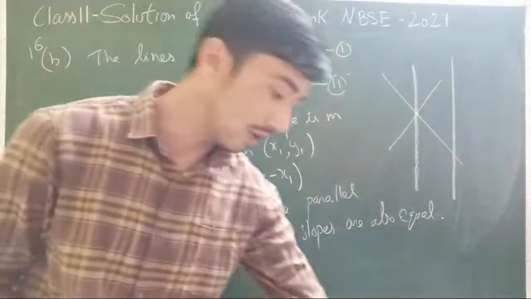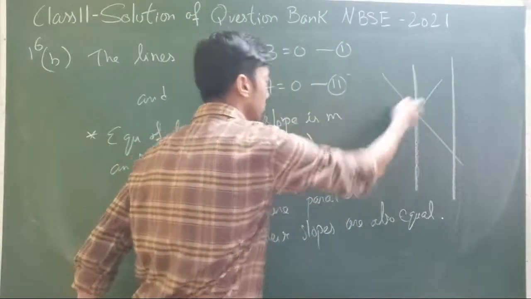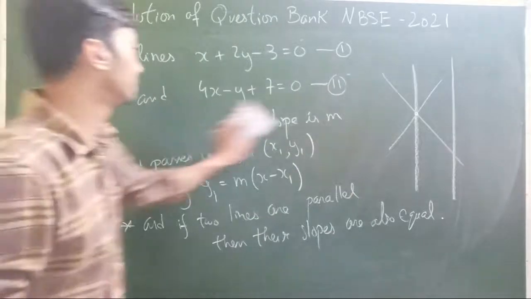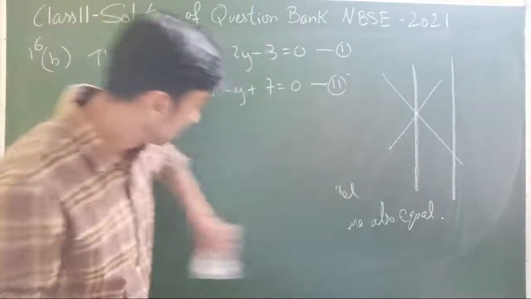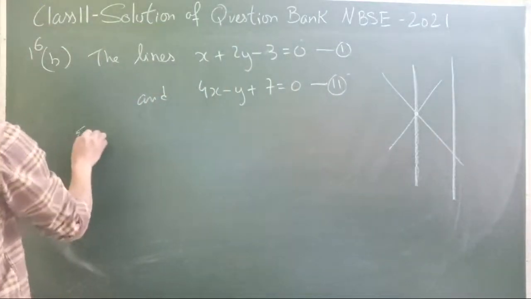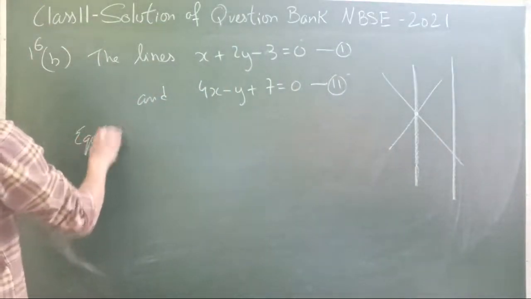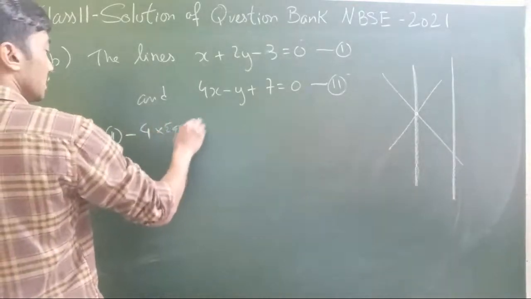Alright, so now our job is first to find out the point of intersection of these 2 lines. That we can easily do by many ways. So I'll do by one way, you can do by another way. Like equation 2, I'll subtract from 4 times of equation 1.